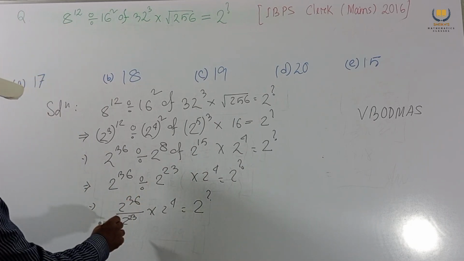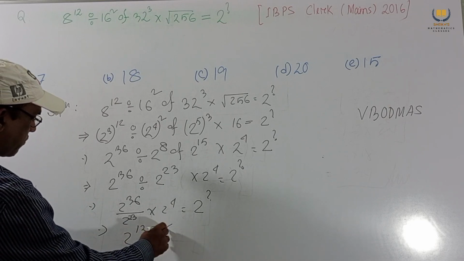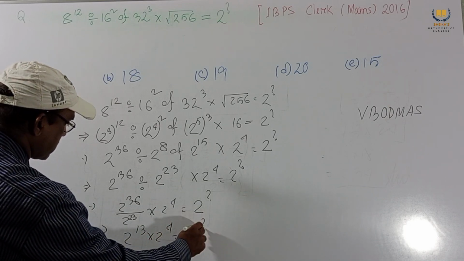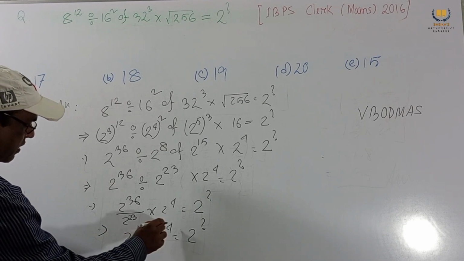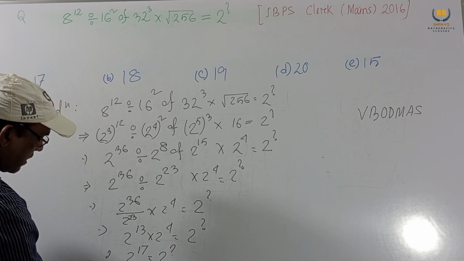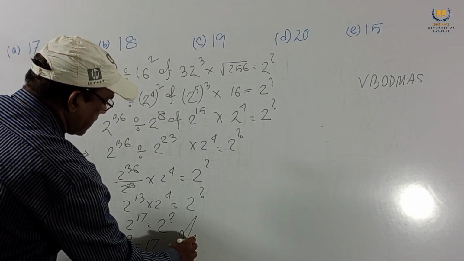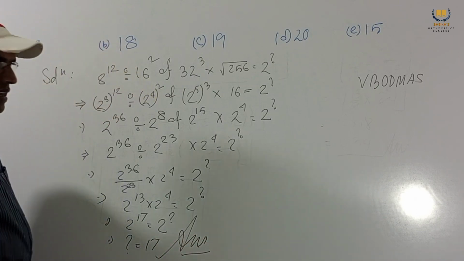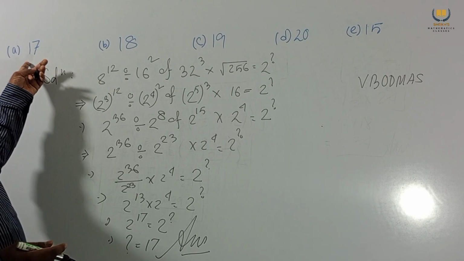Dividing, 2 to the power 36 by 2 to the power 23, we get 2 to the power 13 into 2 to the power 4 equals 2 to the power question mark. The base is the same, so the power will be added: 2 to the power 13 plus 4, 17. So the question mark equals 17. This is our answer. The answer is 17, so option A is the answer.